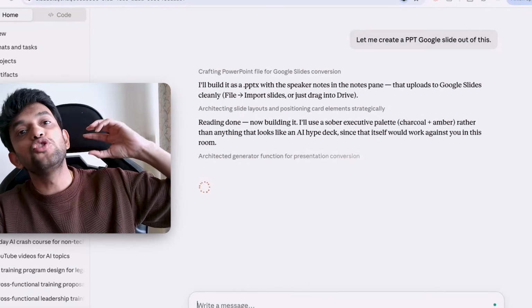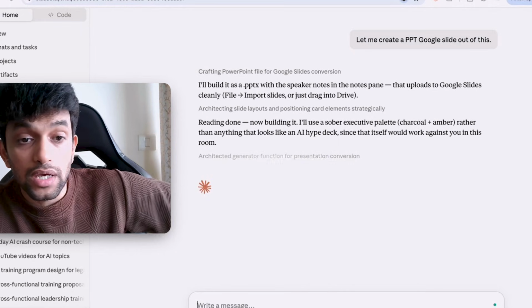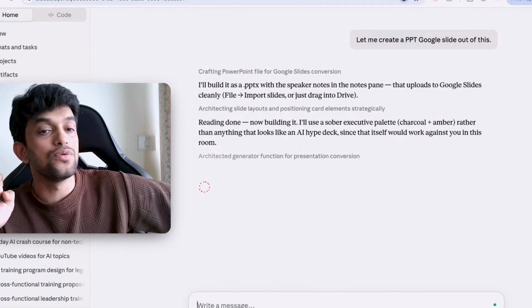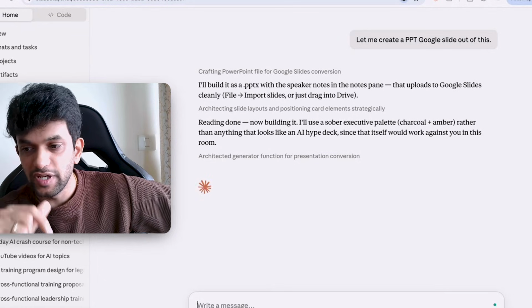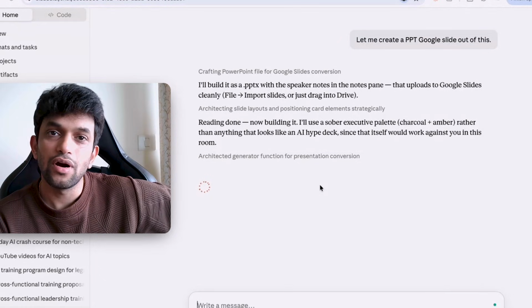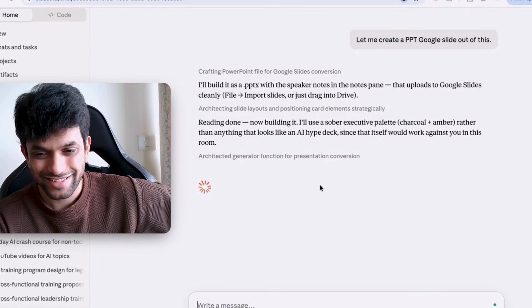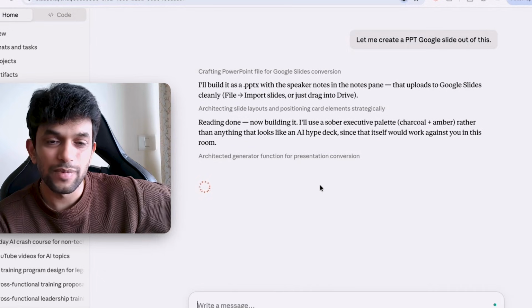So this is how you have to choose what works for you. Is ChatGPT working for you or Claude working for you? What do you want to use? You decide. See, Claude takes a lot of time, but it gives better outputs.